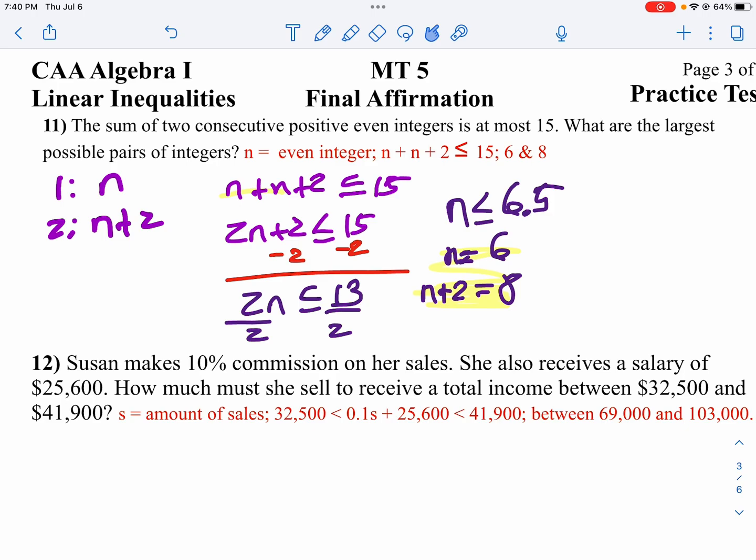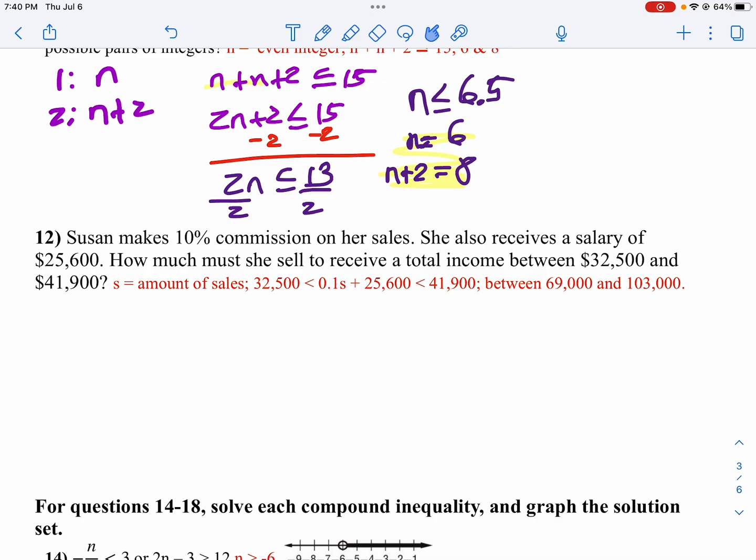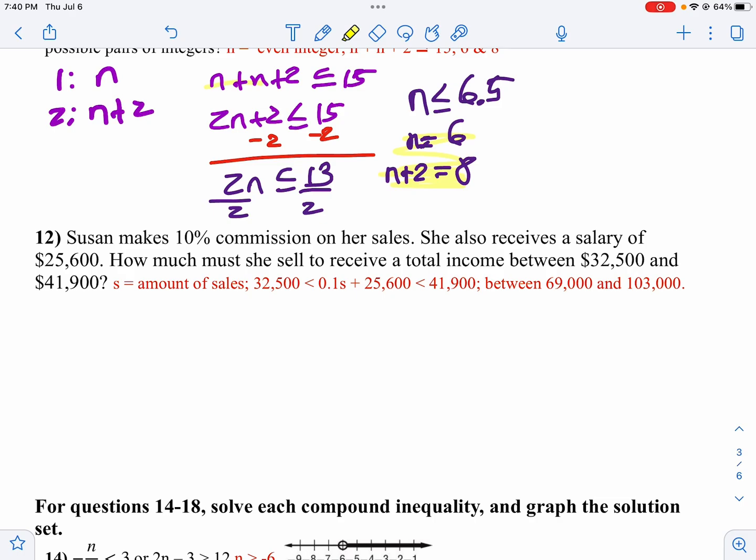Okay, on number 12, she's got a commission on her sales. And notice on this problem, she wants to make between two numbers rather than just one number. So she wants to make at least 32,500, but she has a max of 41,900. Maybe that's the max they'll pay her. Maybe that will push her into a different tax bracket, and she doesn't want that. She makes 10% on her sales.